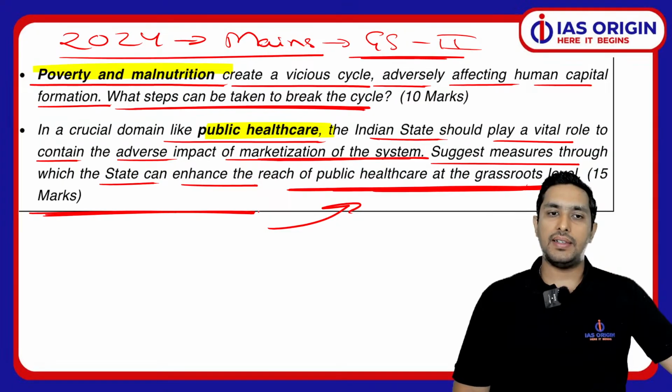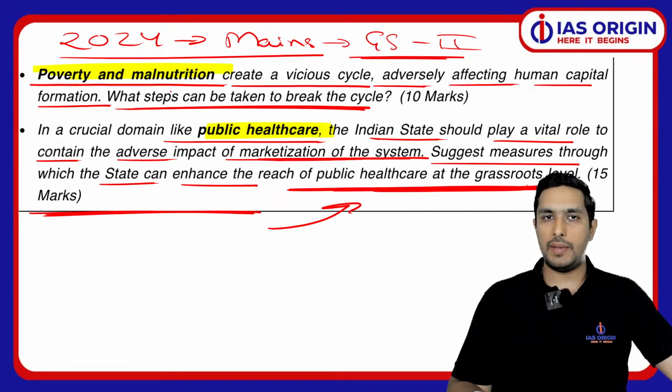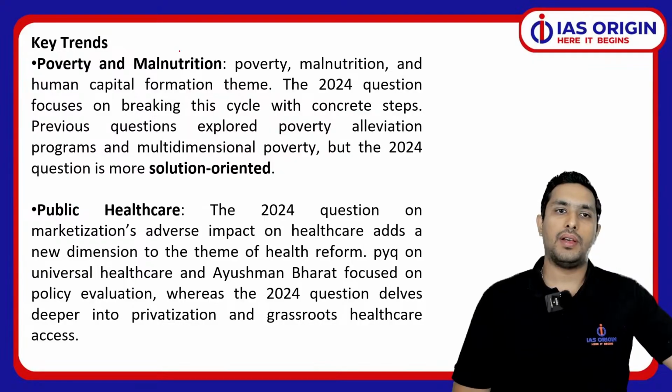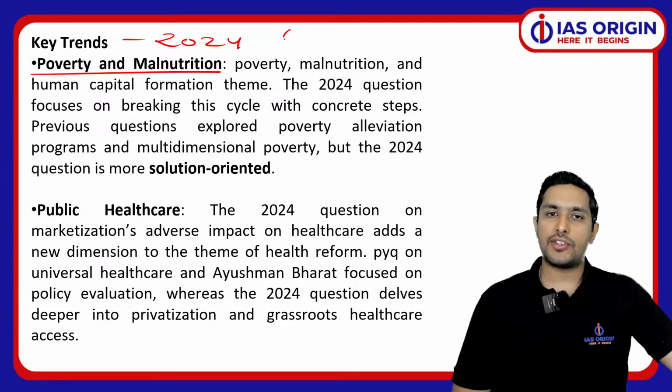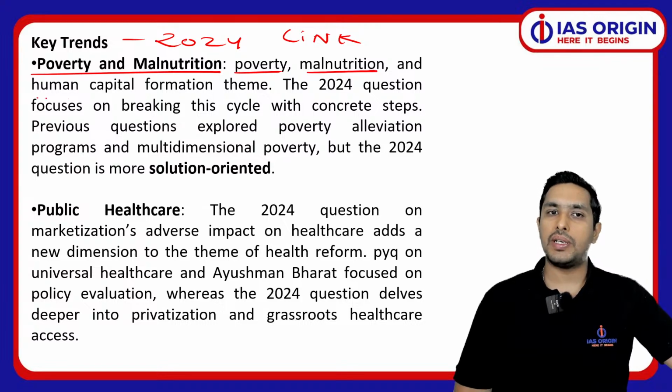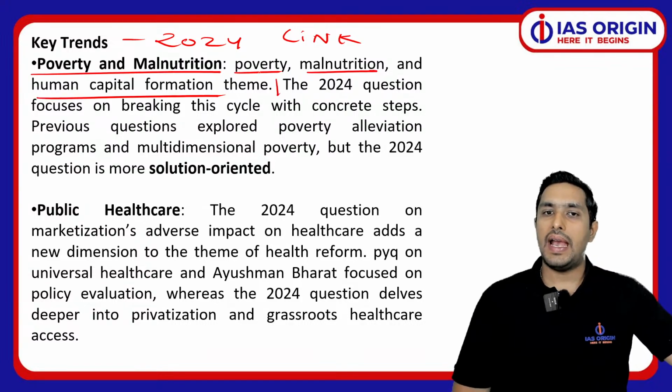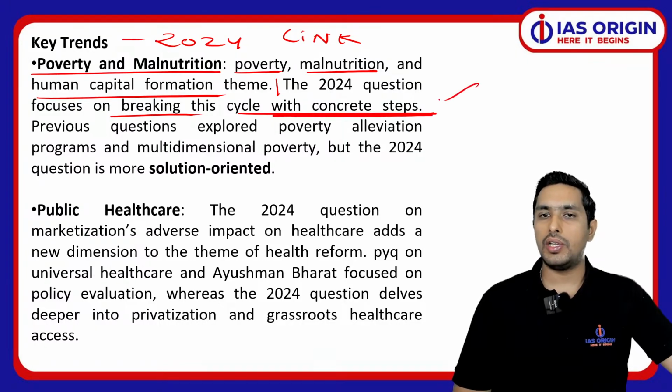Having said that, now if I talk about this very paper, if we analyze it properly, key trends, especially when we talk about 2024, what we have seen, the poverty and malnutrition question is there. So there is actually a link between poverty, malnutrition, and human capital formation. This theme is there. And this very question focuses on breaking this cycle with all the concrete steps which we can take.